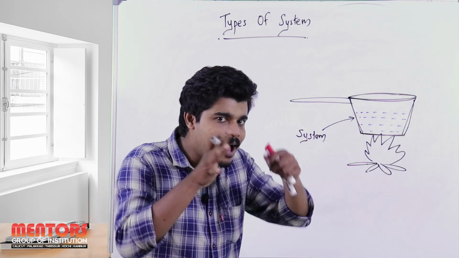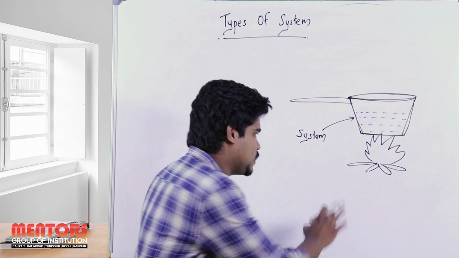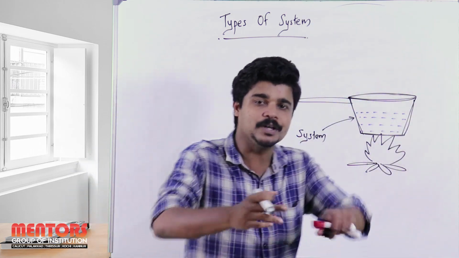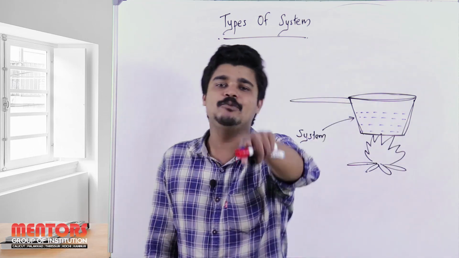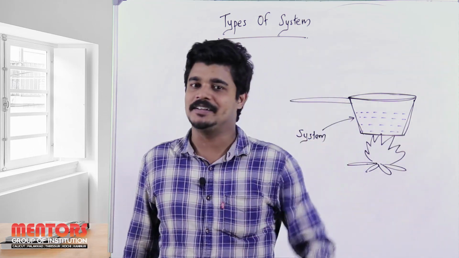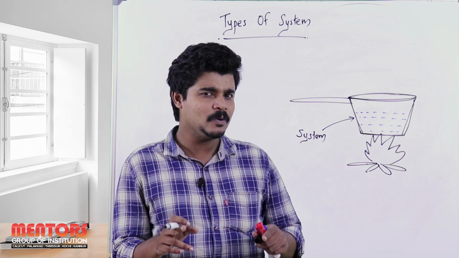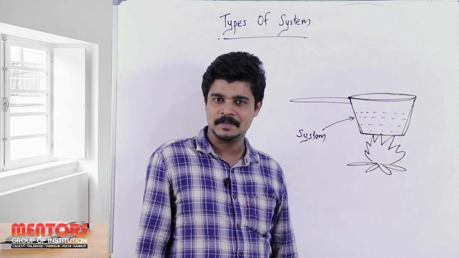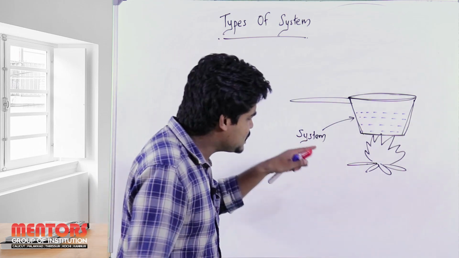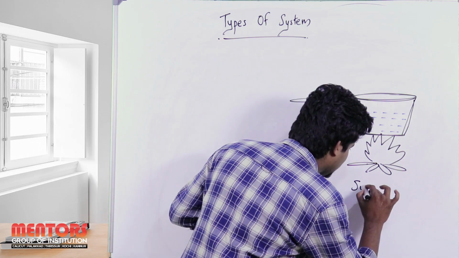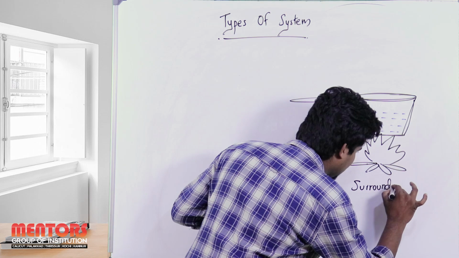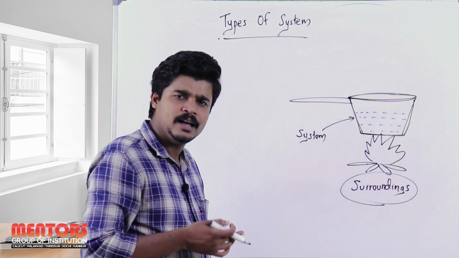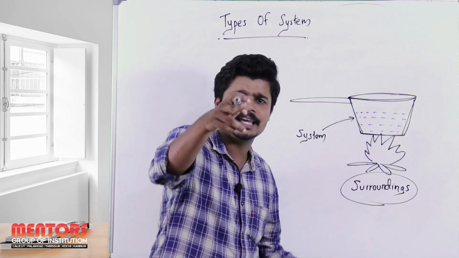The area other than the teapot, the atmosphere around the teapot, will be my surroundings. Now we are looking at two important transfers here. From the surroundings, the area or region outside the system, I am supplying heat, right?